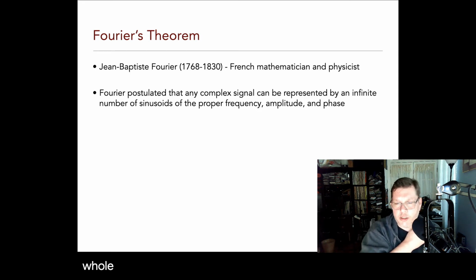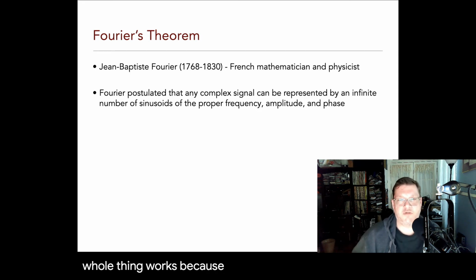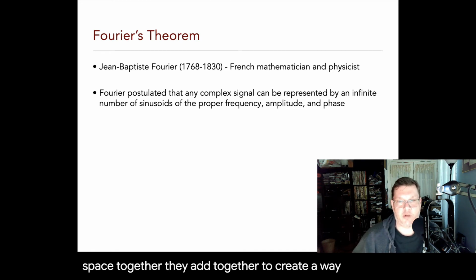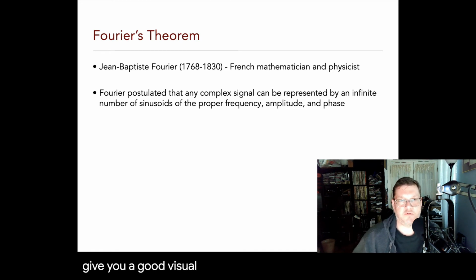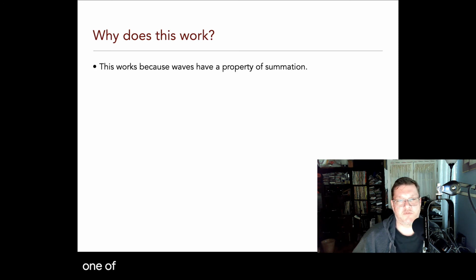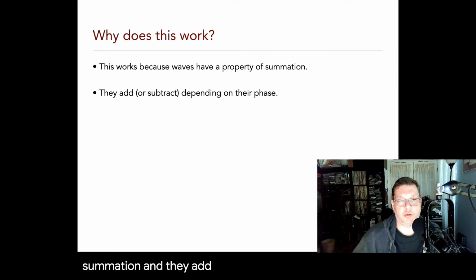And this whole thing works because waves have an additive property. When we put all these sound waves out in the space together, they add together to create a wave. And I'll give you a good visual demonstration of that in another one of these videos. So they have a property of summation, and they add or subtract depending on their phase.